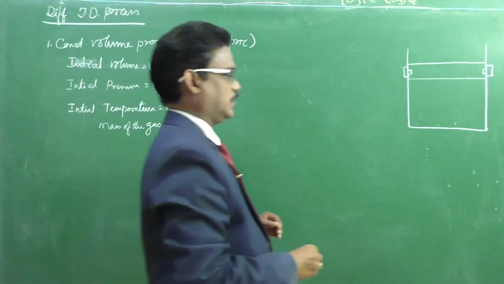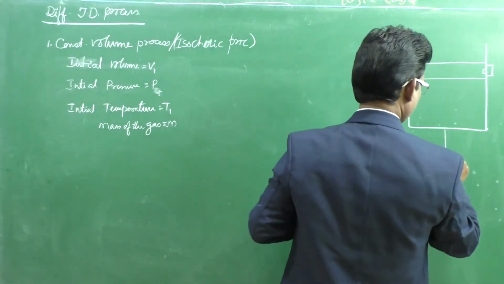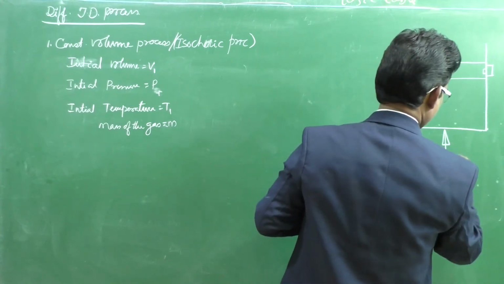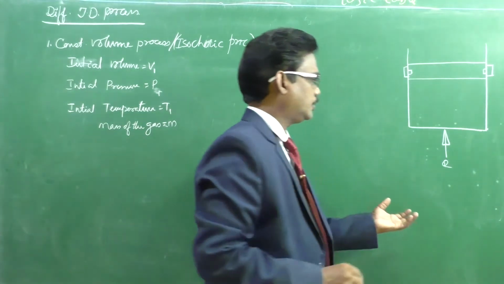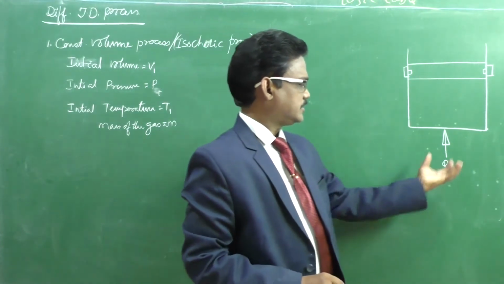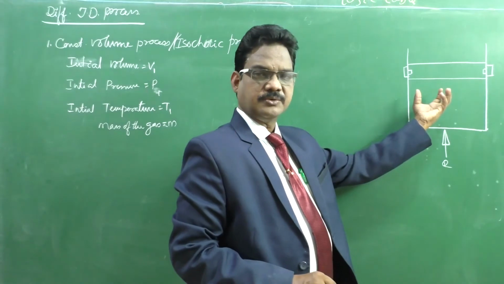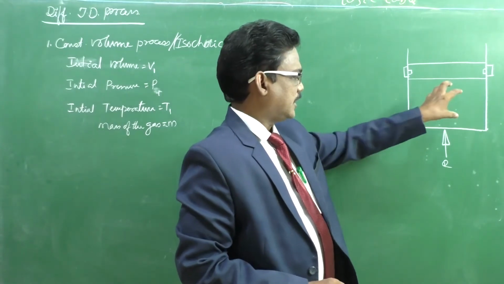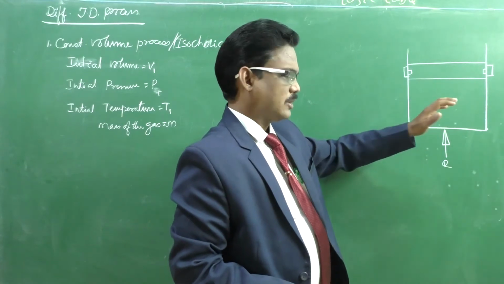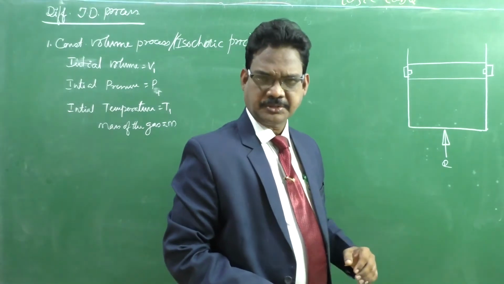Now we are giving Q amount of heat energy to the gas. After receiving the heat energy, what happened? First, the internal energy of the gas goes on increasing.